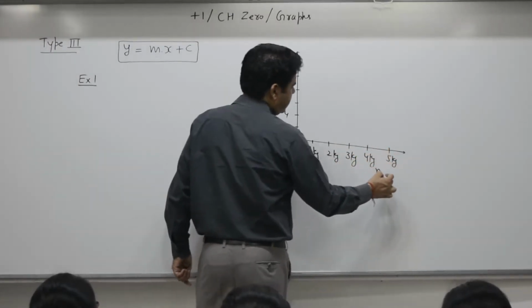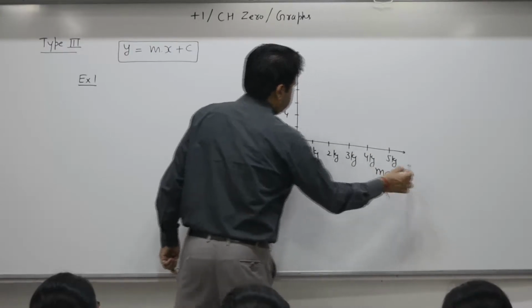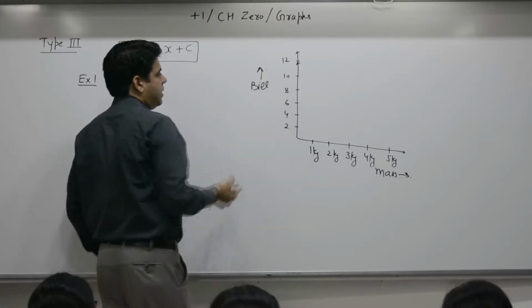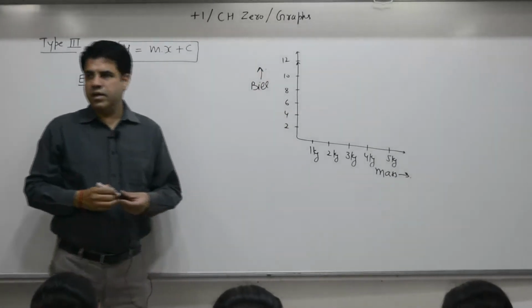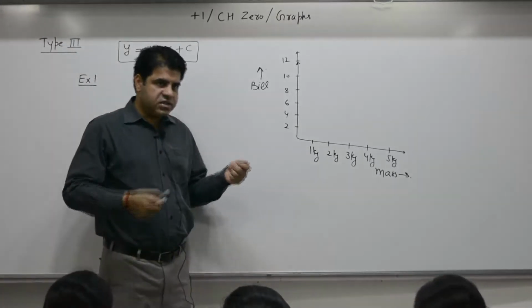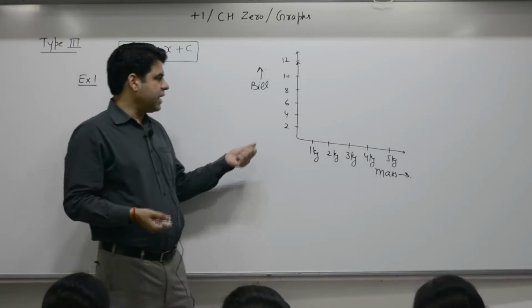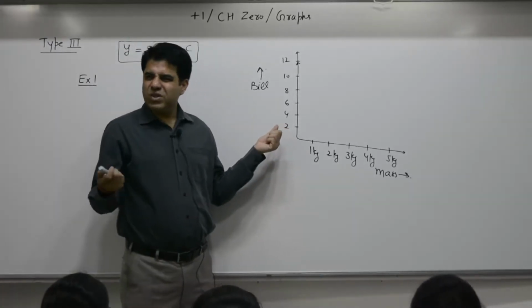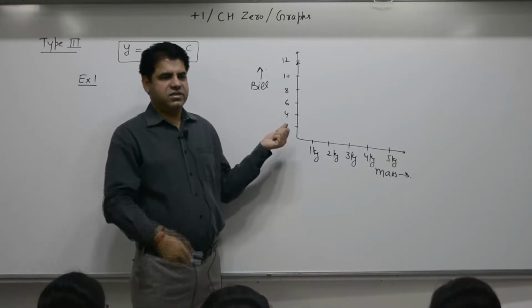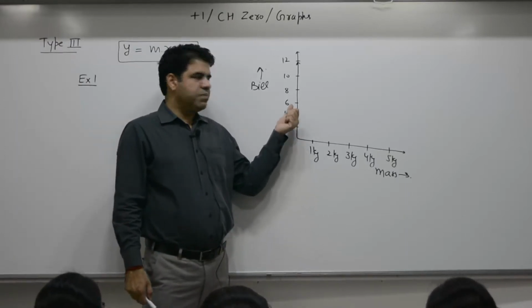So what you have on this side is mass, and what you have on this side is bill. Step 1: the moment a person enters, the person is supposed to take a bag. How much was it? First 5, then changed to 6 rupees. Fine, no problem. So the price is 6 rupees.